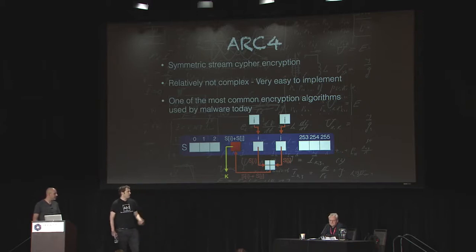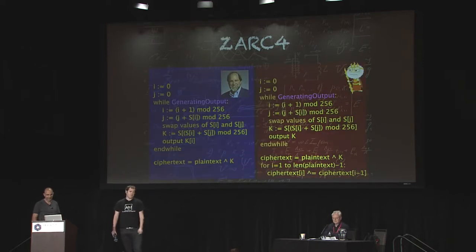If you see that picture up there, half the RC4 logic is already in it. And the second reason RC4 is so popular to use in malware is that it's good enough. You may have heard about attacks on RC4 in specific situations and so forth, but to encrypt outgoing malware traffic, RC4 should do. But the Zeus guys did not agree, and for Zeus, they decided to introduce their own brand new redesign of RC4, which we like to call ZARC4.